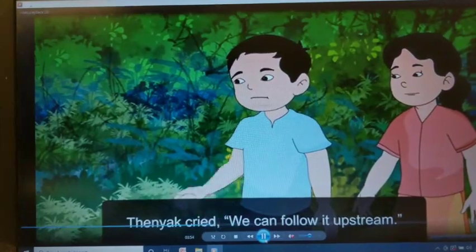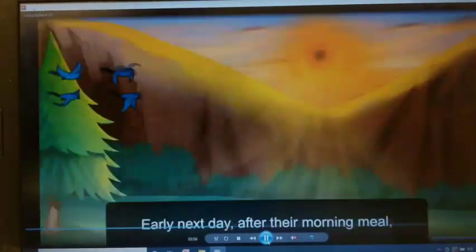They decided that they will go and find the spot. In the morning when they went, children, they found the spot. They found that path where the river bed could have been, the salt spring's path, and then they saw it going up the mountain. Let's see what the children did. Thanyank cried, we can follow it upstream.